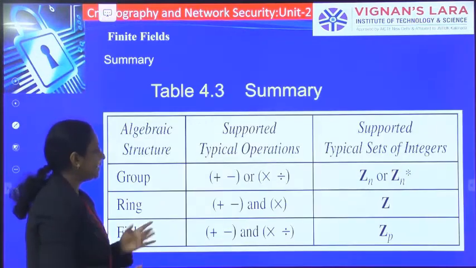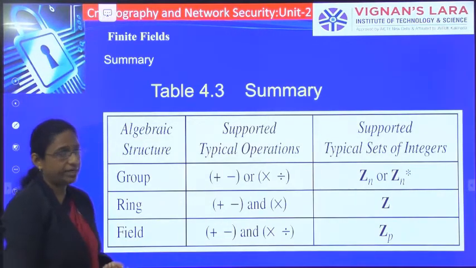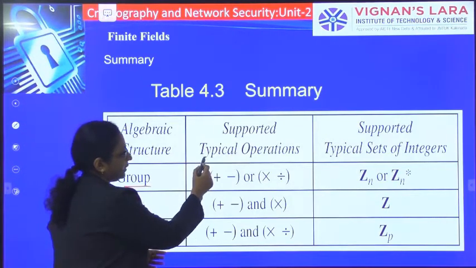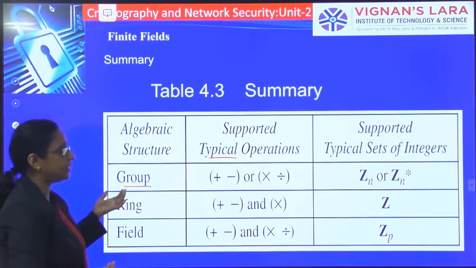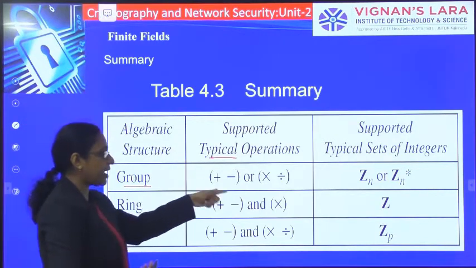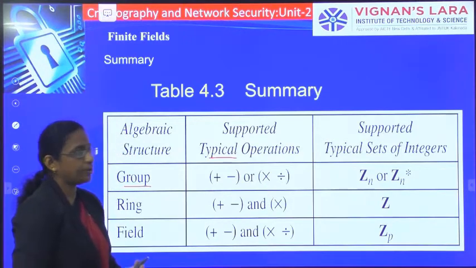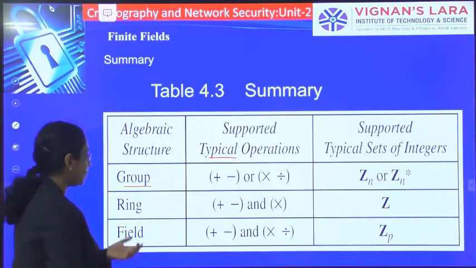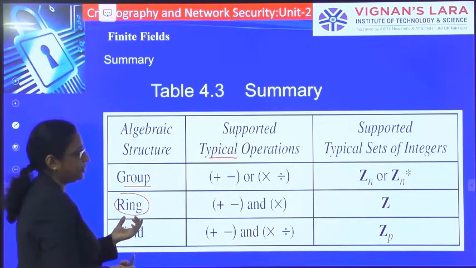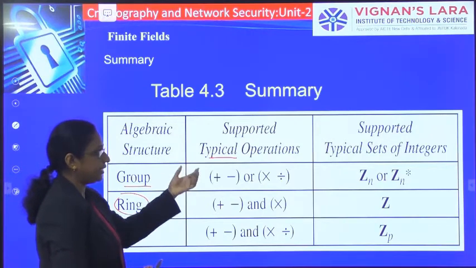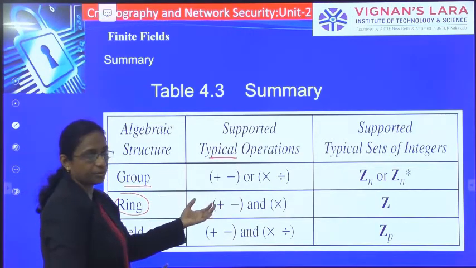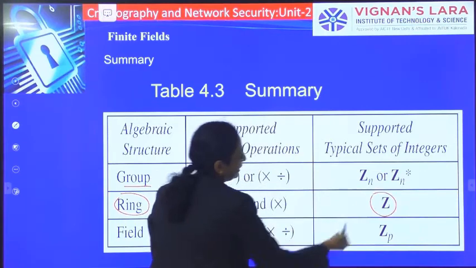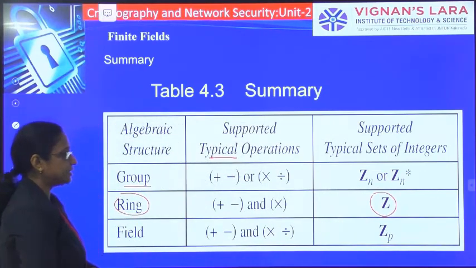So that is the summary of the group, ring and field, the 3 algebraic structures. The typical operations supported by a group are plus, minus, multiplication, division, and the supported set is integers Zn, a set of residues. A ring typically supports operations like plus, minus, multiplication, and it is supported by the set of integers Z, where Z is nothing but the set of integers.